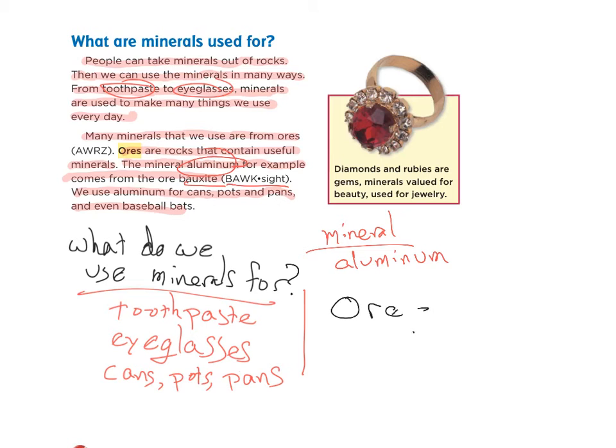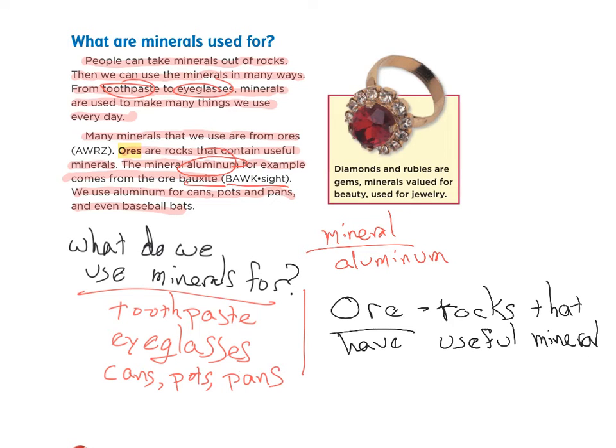Ore: rocks that have useful minerals, meaning minerals that we use. Don't forget, if it's moving too fast, hit pause so you can finish writing your notes. Okay?